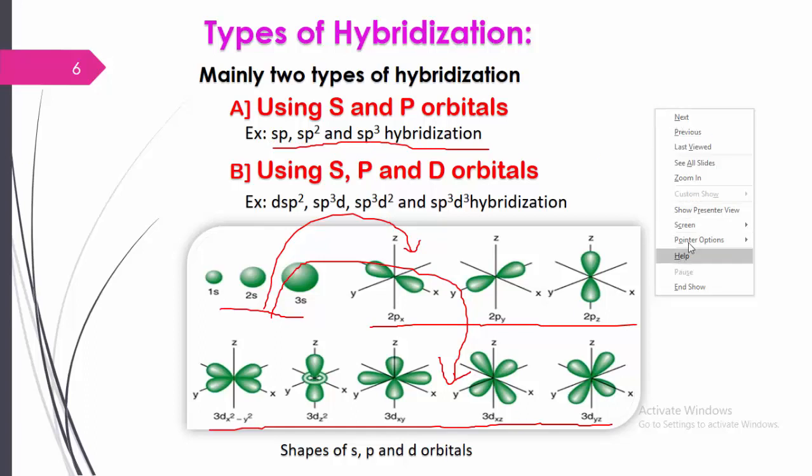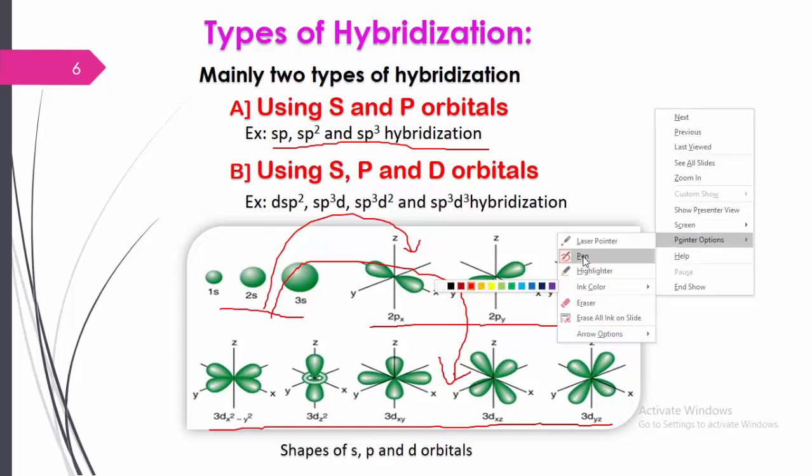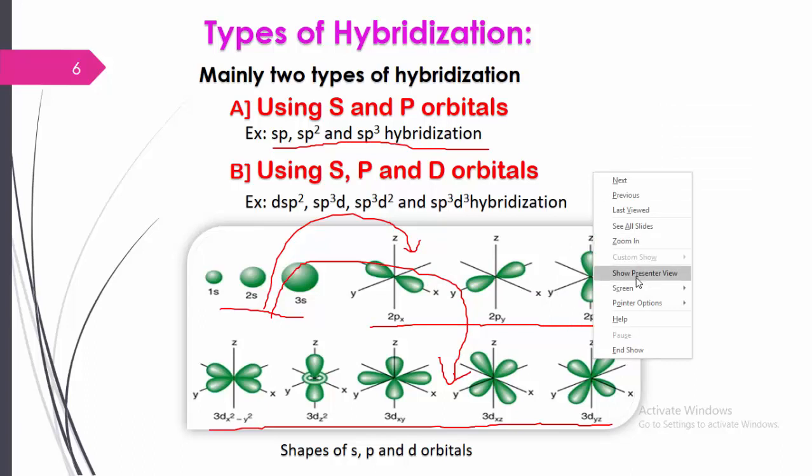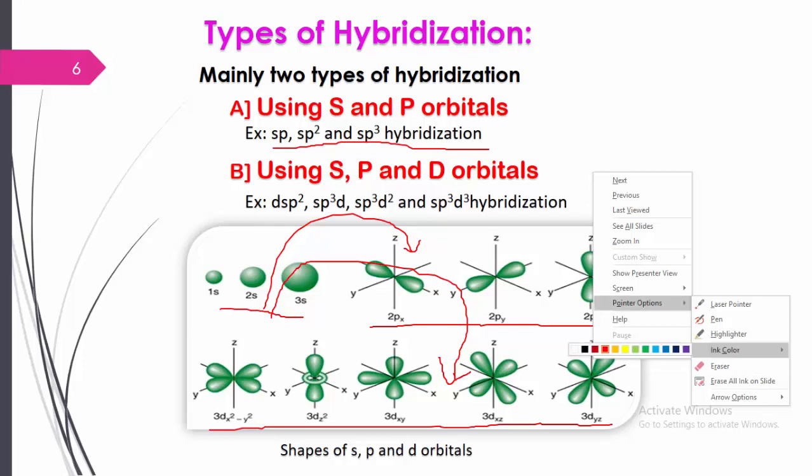Here I will change the pointer color, it will be better to understand. Let me see where the pointer color can be changed, the highlighter. Okay, it's not changing.